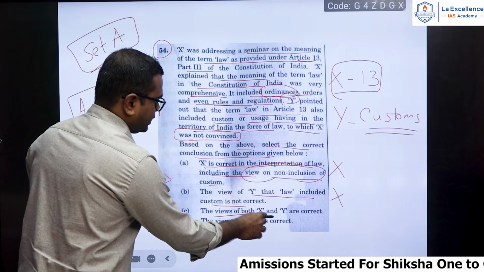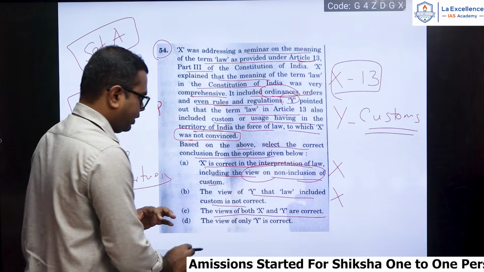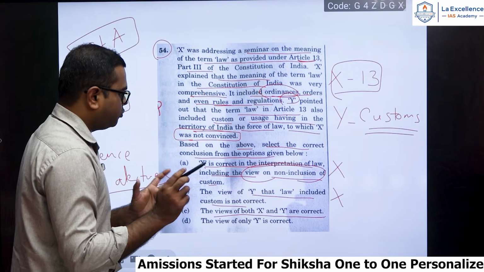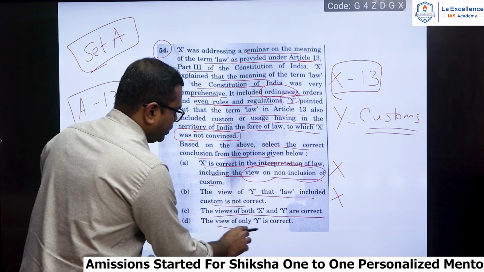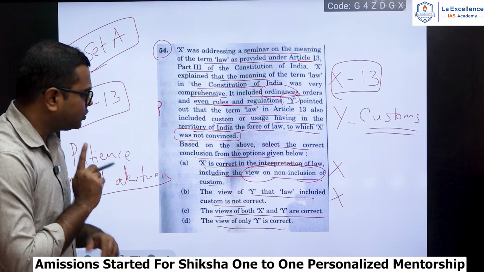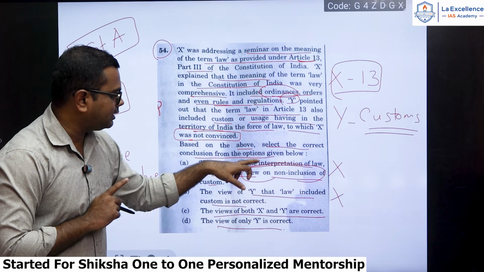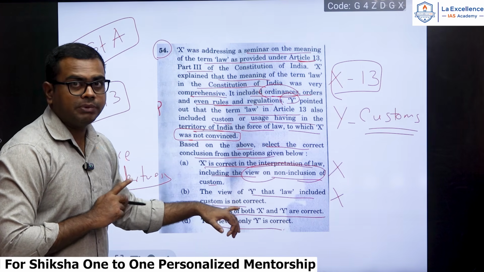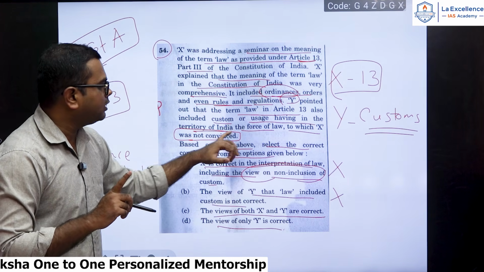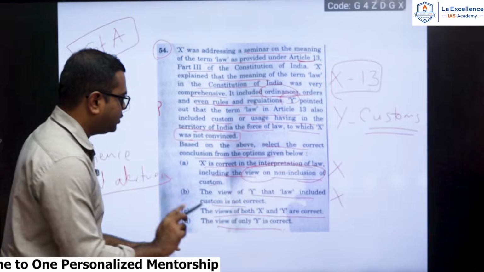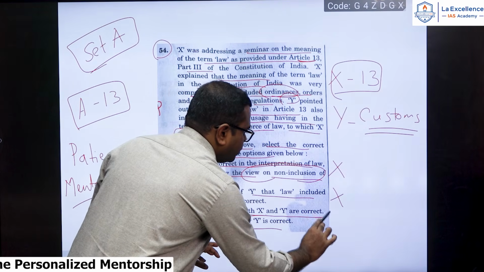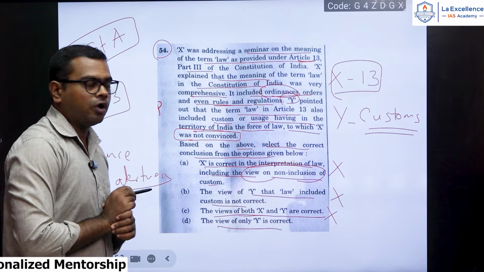The views of both X and Y are correct. You might be confused here. The view of only Y is correct. So here you can tell that X is correct in the interpretation of law, that is correct, but he is not convinced with Y's perspective, that is why the view of X will be wrong here.